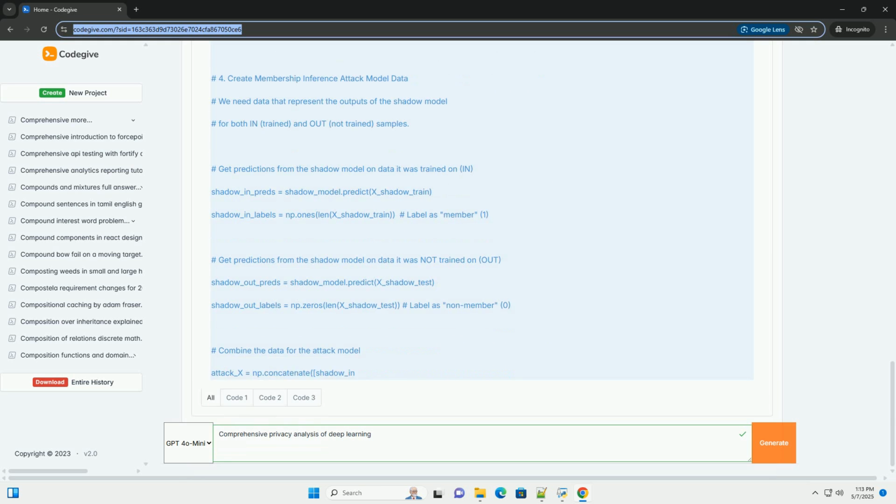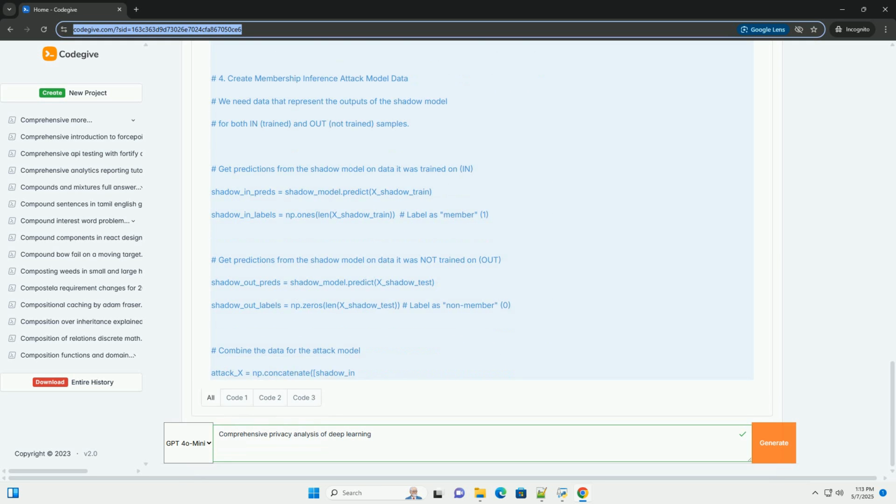4. Data minimization and anonymization. Data minimization: collect and use only the data that is strictly necessary for the intended purpose. Anonymization: remove or redact identifying information from the data.